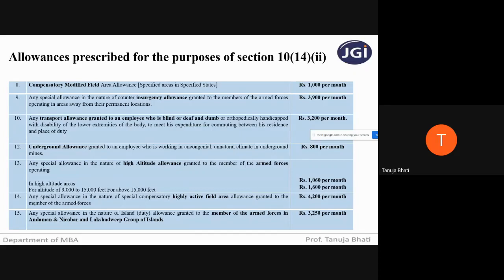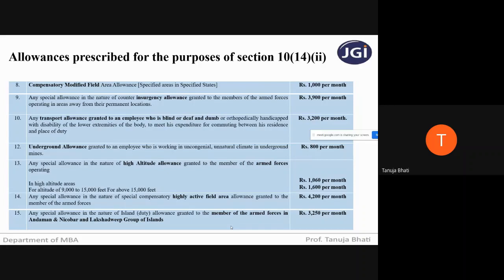Next, any special allowance in the nature of special compensatory highly active field area allowance, which is again granted to members of armed forces only, then the exemption is rupees 4,200 per month. Next, island duty allowance granted to members of armed forces in the Andaman and Nicobar and Lakshadweep groups of islands. They will get an exemption of allowance up to rupees 3,250 per month, and the remaining will be taxable.